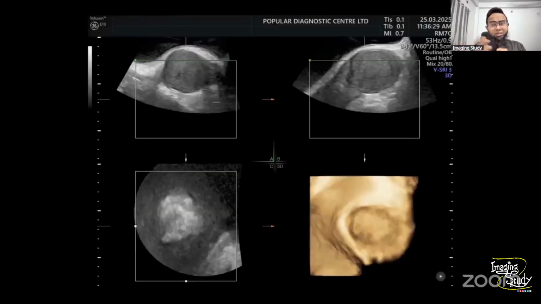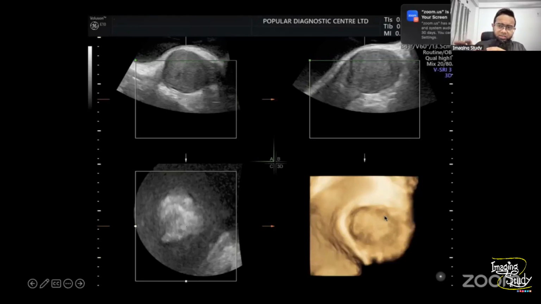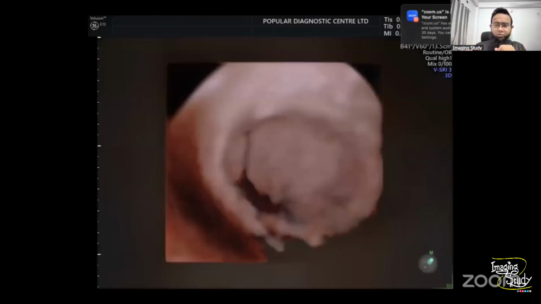Okay, we have used the 3D with the volumetric probe. You see we have chosen this part, this area, and the rendered image came like this. So you just edit the image, you change the view, then you may get this type of picture. Obviously, you can ask what we will do with this type of picture.